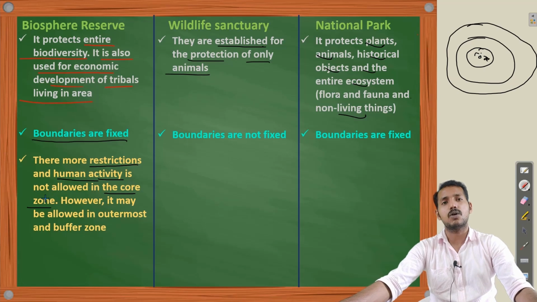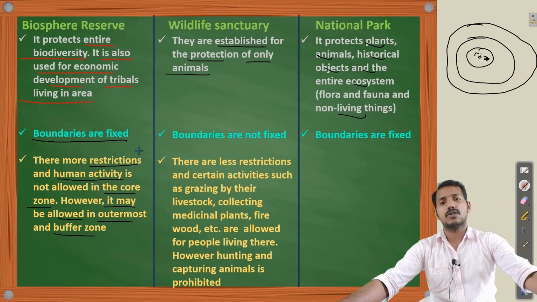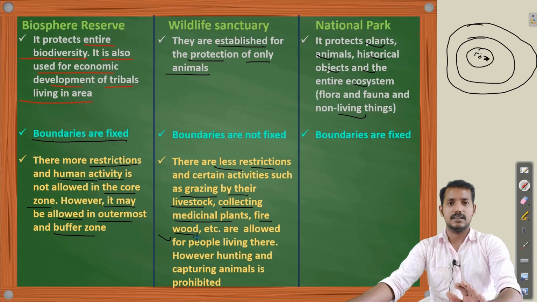So in the core zone, human activities are not allowed. However, it may be allowed in the outermost and buffer zone. Now in case of wildlife sanctuary, there are fewer restrictions, and certain activities such as grazing by their livestock, collecting wild medicinal plants, firewood, etc. are allowed for the people living there, not for the outsiders.